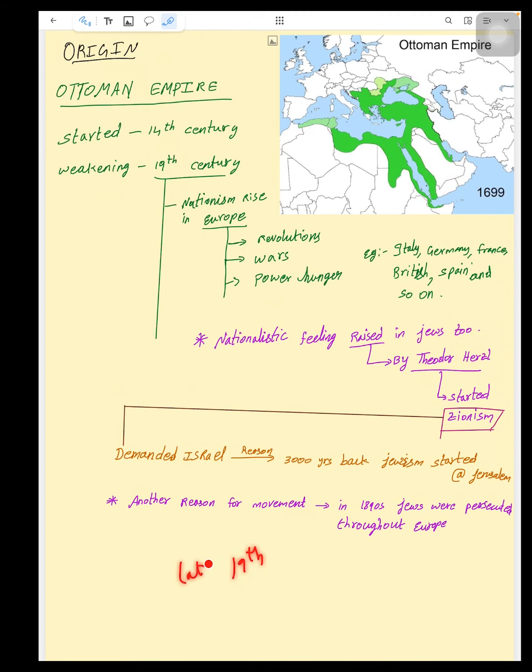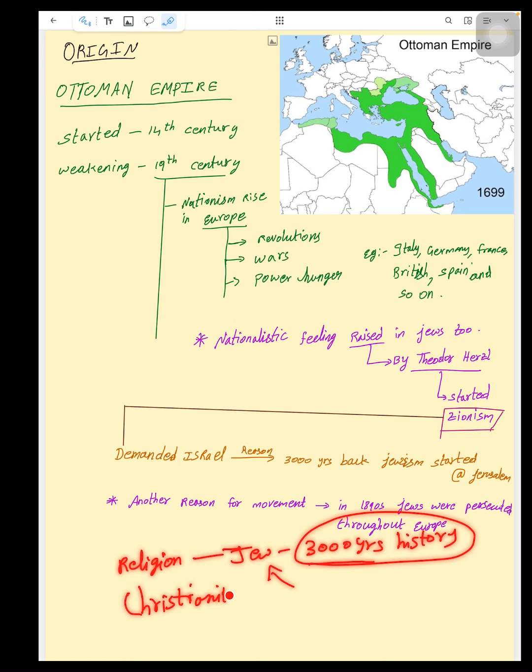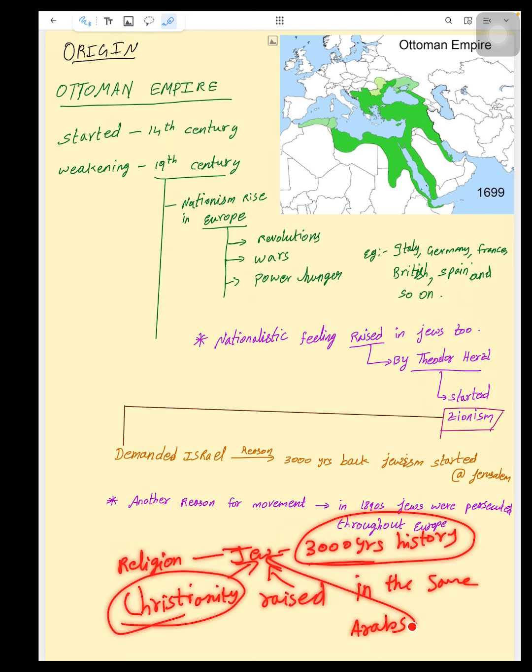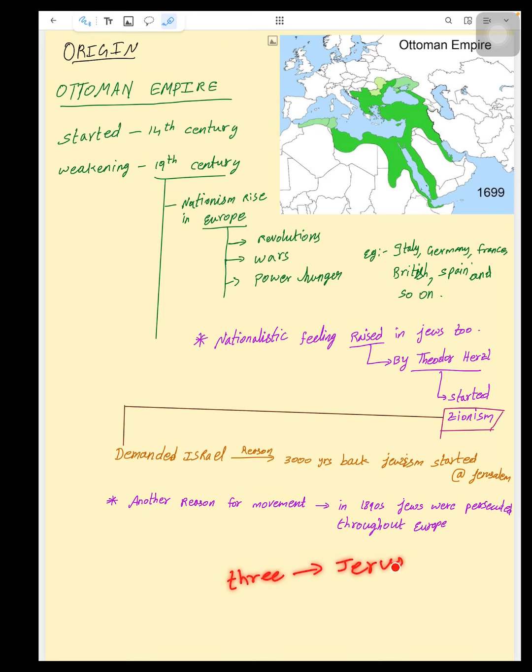After that, Christianity arose. This rising Christianity attacked Jews. In the same way, Arabs attacked Jews. Islam started in the 4th century. And all three religions believe Jerusalem is a holy site.